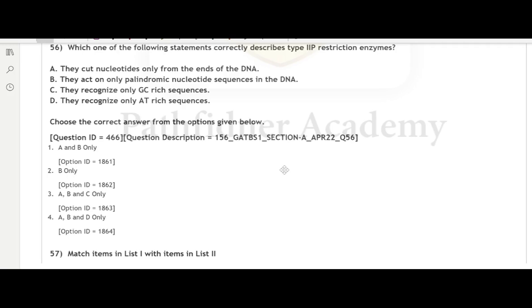Statement B is correct since it acts only on palindromic nucleotide sequences of 4 to 8 base pairs. And statements C and D are again false because they do not recognize GC rich or AT rich sequences specifically. Therefore, only option B is correct, giving us our correct answer, which is option number 2.